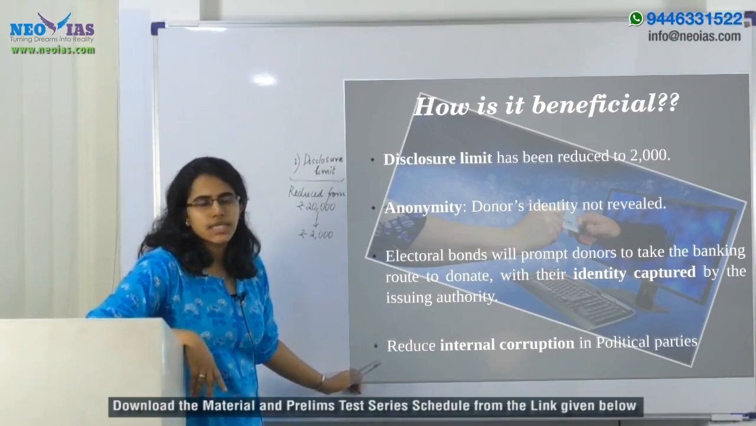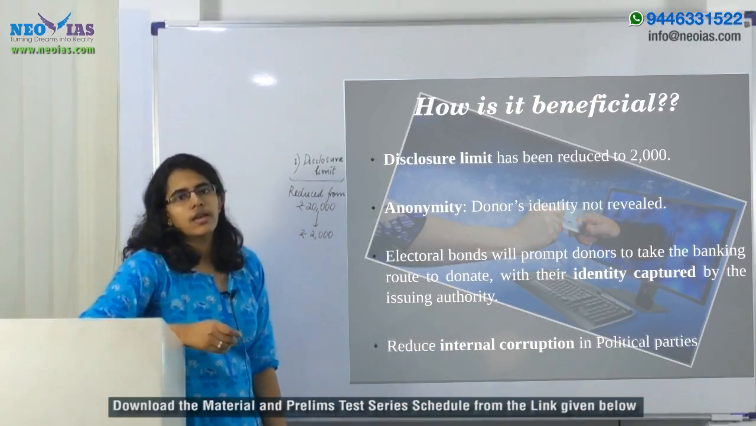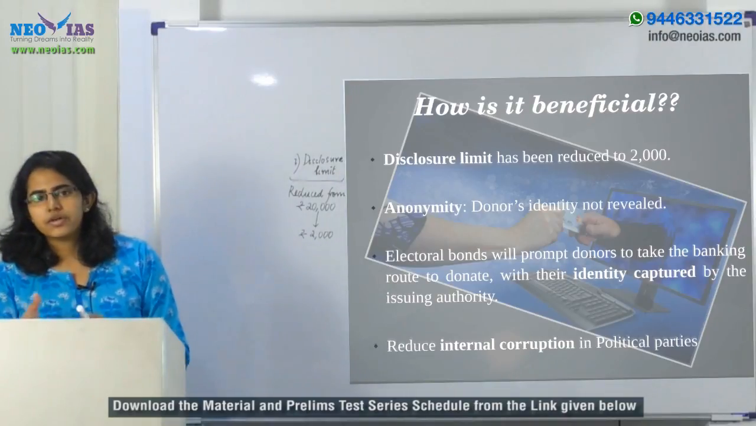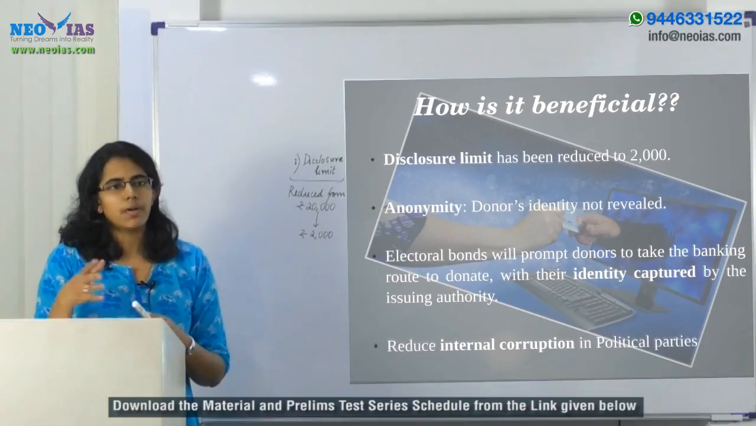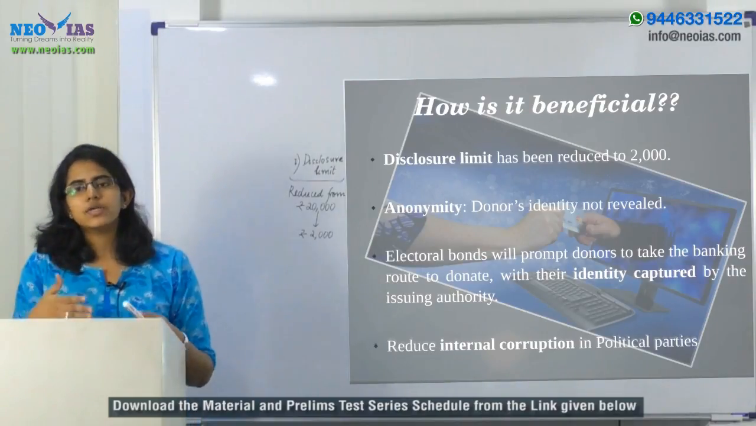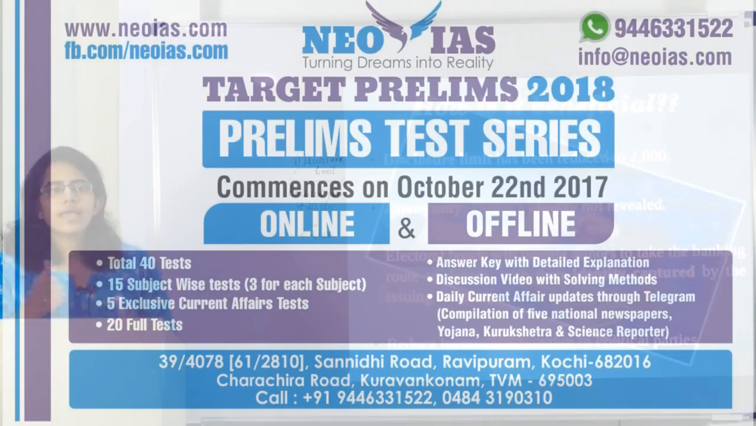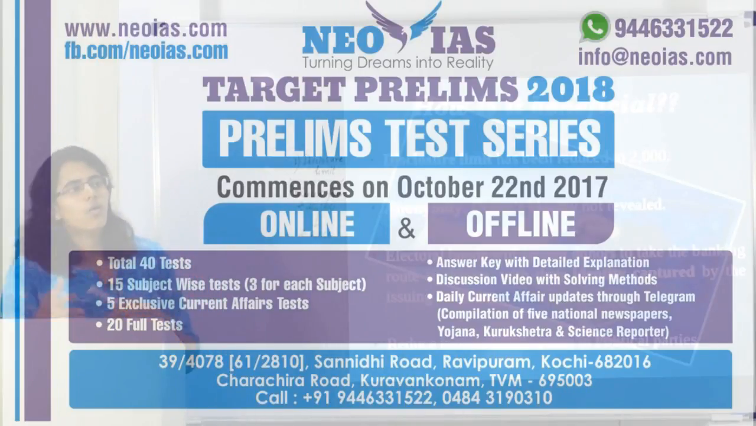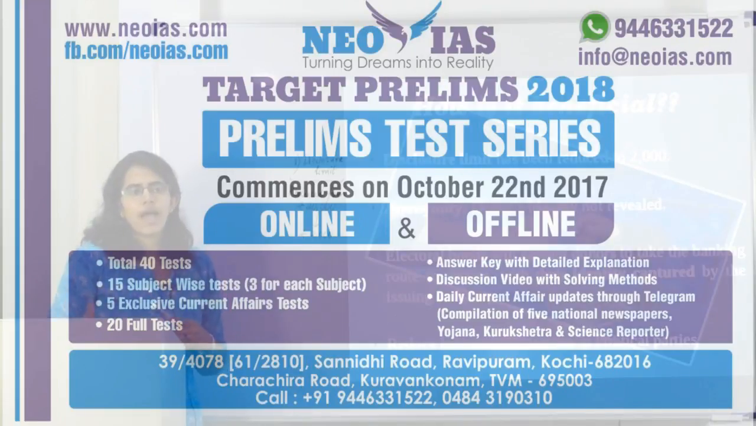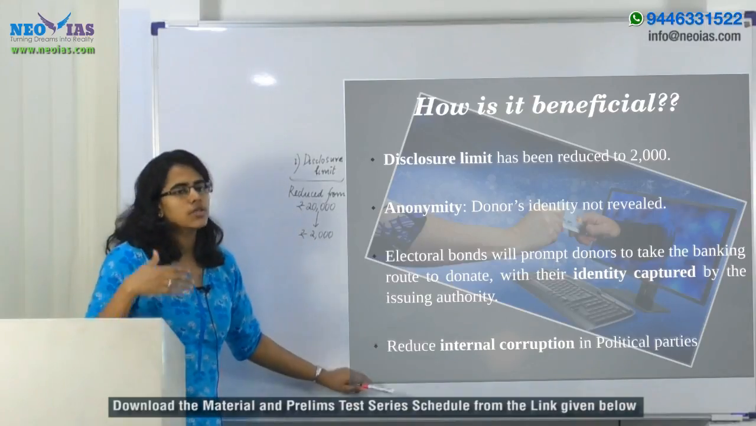Another benefit that has been cited is in regard to reducing the internal corruption in the political parties. Before the electoral bond introduction, you had the political parties collecting cash donations at different levels of the party itself. So that led to chances of internal corruption within the parties. Now, with the electoral bond, the redeeming of the electoral bonds will be done only in those bank accounts that have been notified to the Election Commission. So that can help in addressing the issue of internal corruption in the political parties. So these are the main benefits.